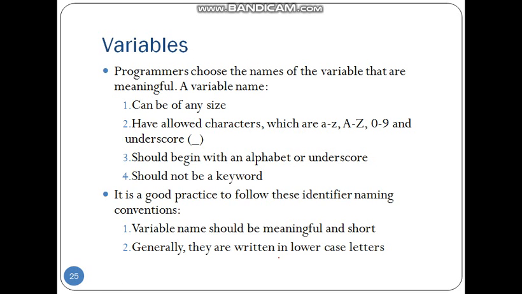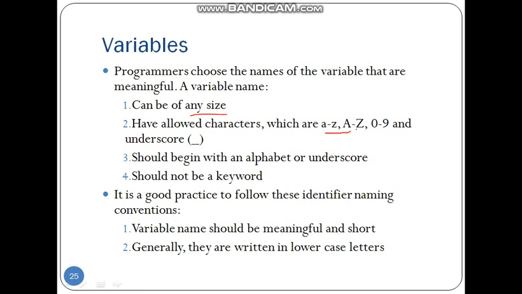Now let's see what the rules are for forming variable names. You have to follow these rules. You can use variable names of any size, but always try to make them short.